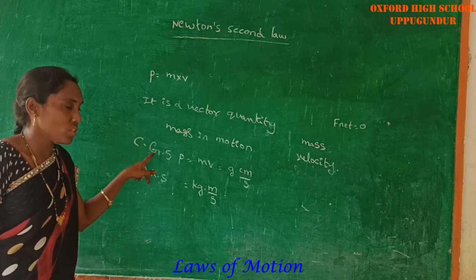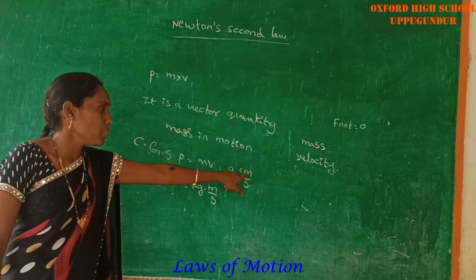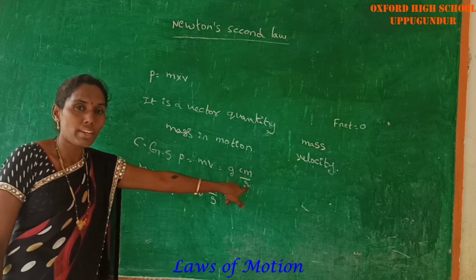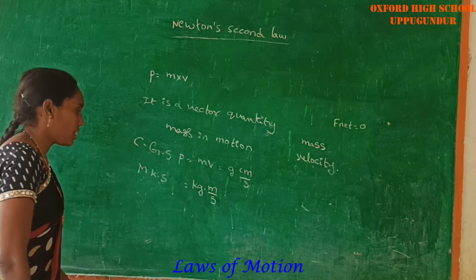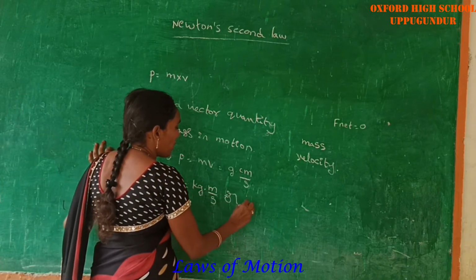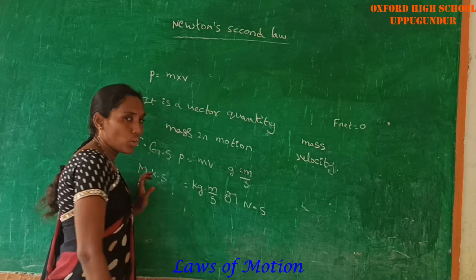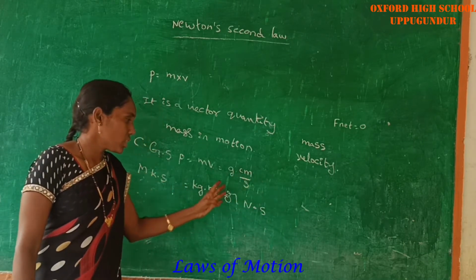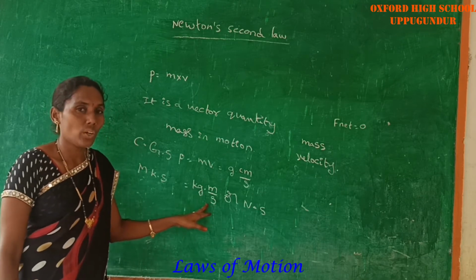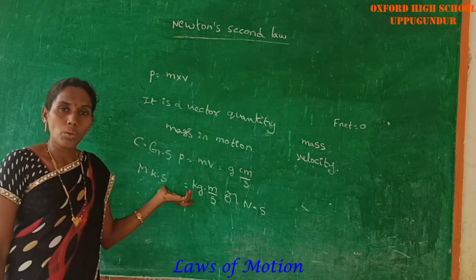There are two units to measure the momentum. The first, CGS unit, is gram centimeter per second, and the MKS unit is kg meter per second. Or Newton second. These are the two units to measure the given momentum.